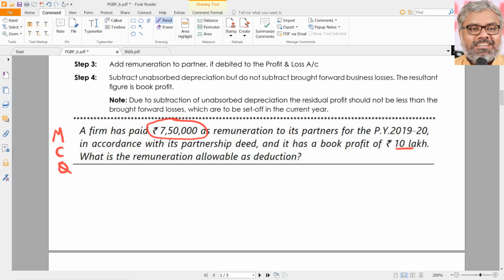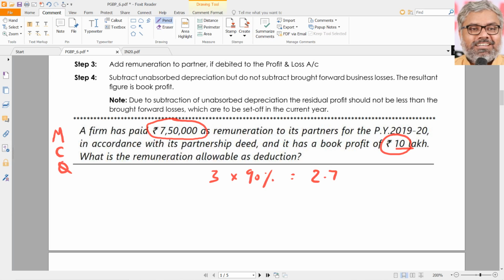So how much will be the allowable deduction under 40B? First we have to look at book profit. Book profit of how much? 10 lakhs. On the first 3 lakhs, 90% is allowed as deduction because that is higher than 1.5 lakhs already. So 3 lakhs into 90% means 2.7 lakhs is allowed as deduction.